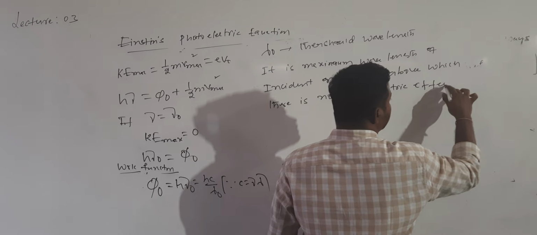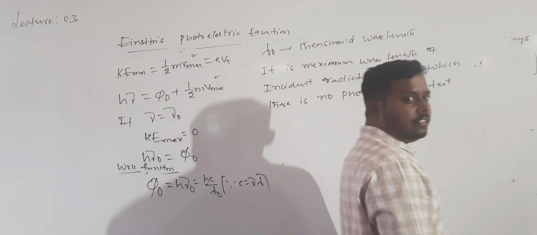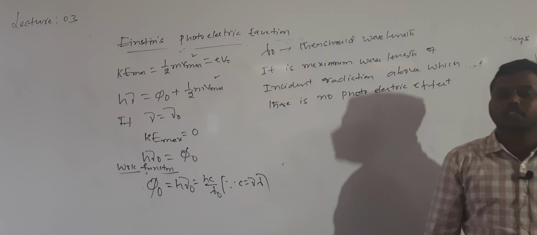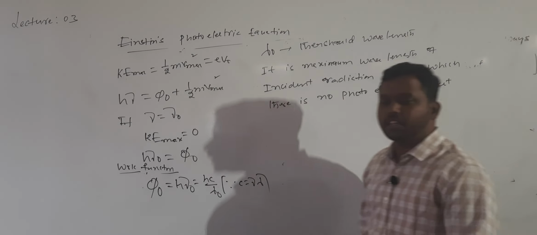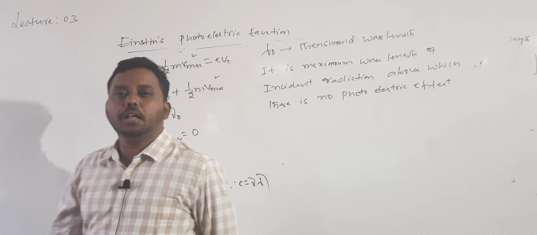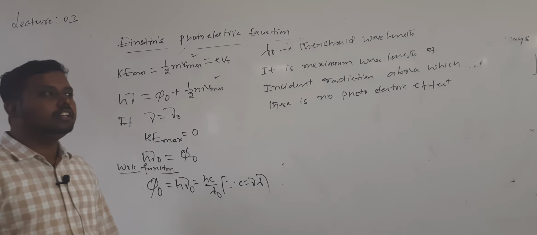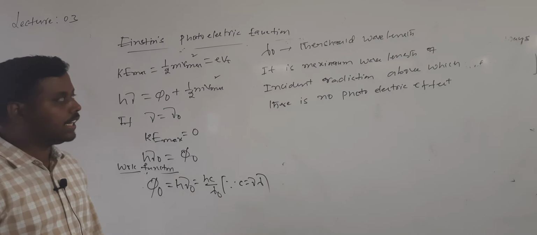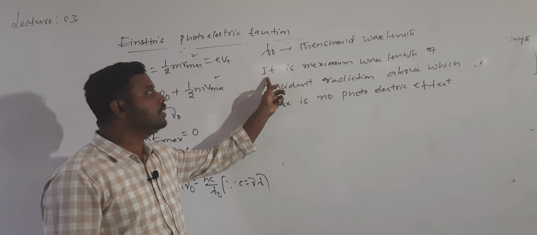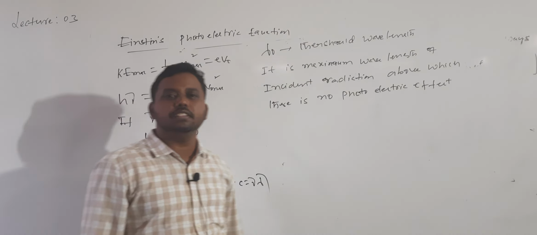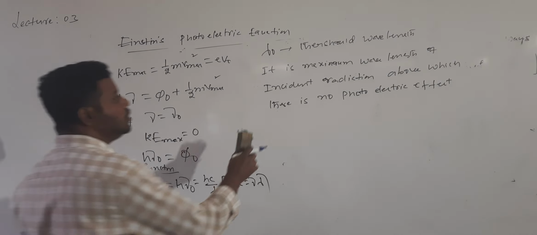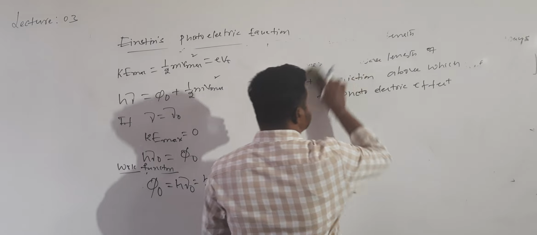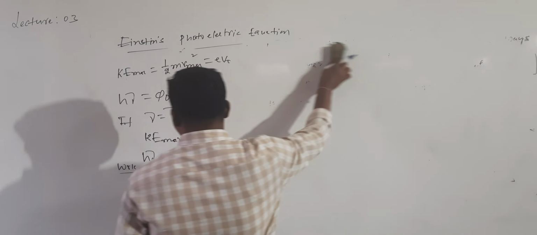Very important definition. Actually frequency and wavelength are reciprocal; more frequency means less wavelength. So we defined threshold frequency as the minimum frequency below which there is no photoelectric effect. Now threshold wavelength is the maximum wavelength of incident radiation above which there is no photoelectric emission. This is called the threshold wavelength.